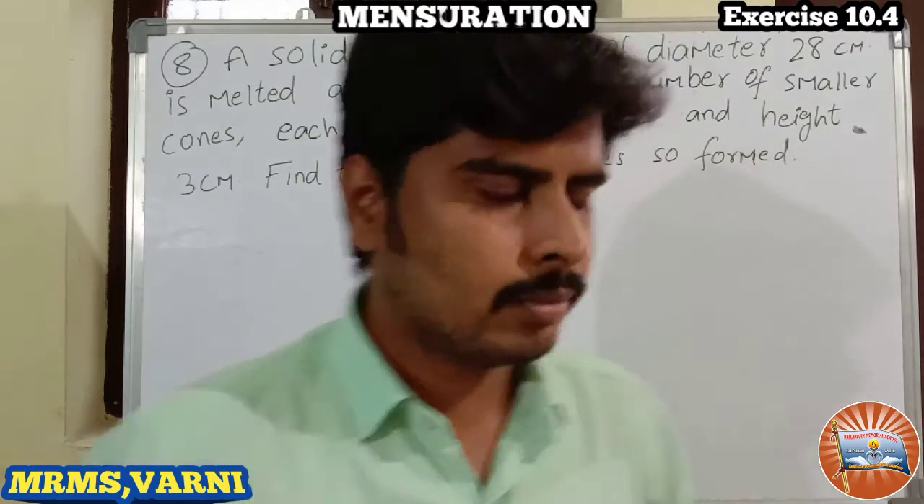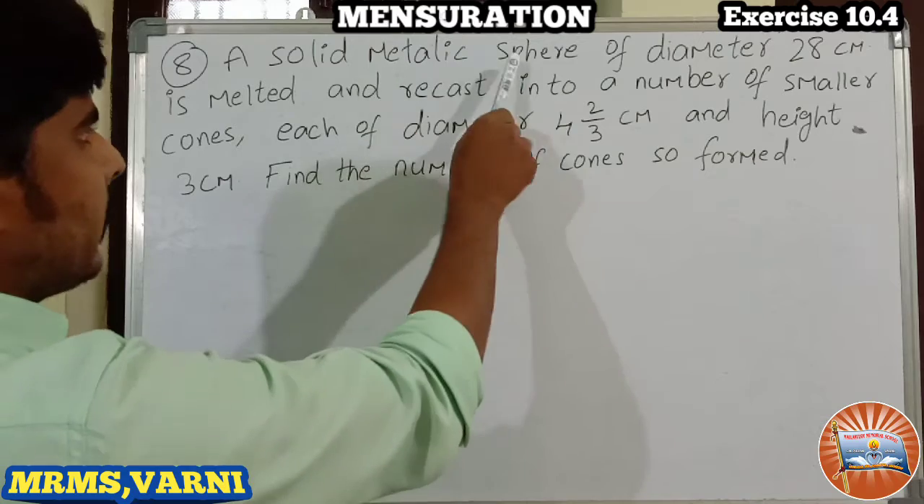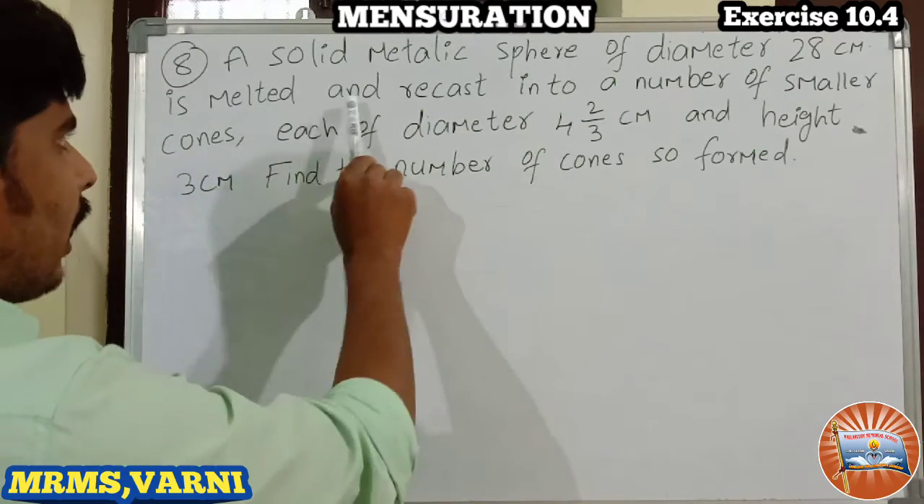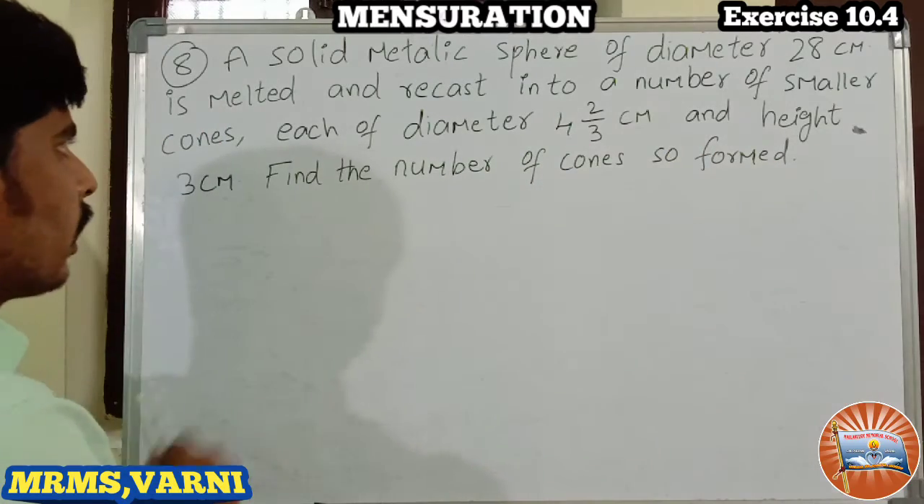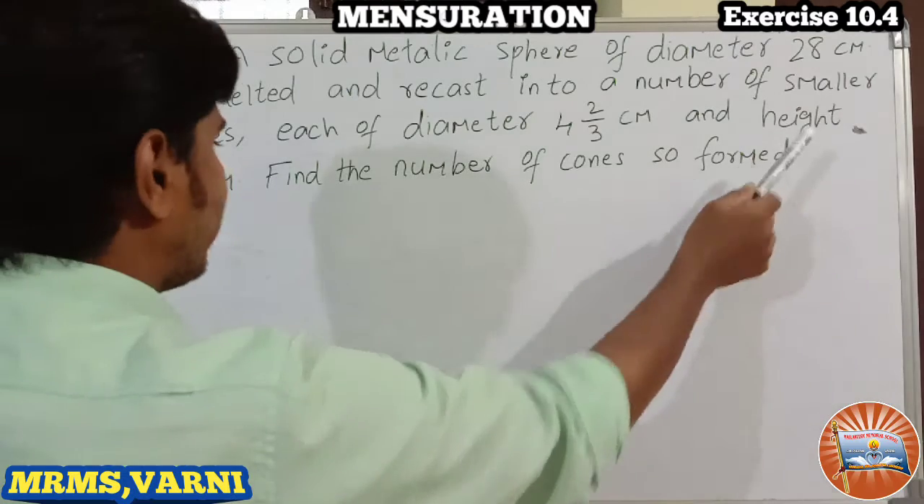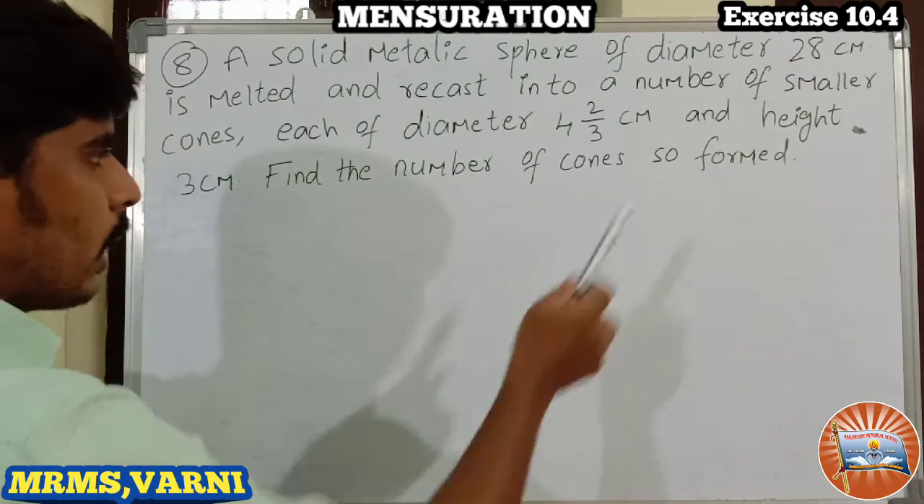Look at the question. A solid metallic sphere of diameter 28 centimeter is melted and recast into a number of smaller cones, each of diameter 4 by 3 centimeter and height 3 centimeter. Find the number of cones so formed.